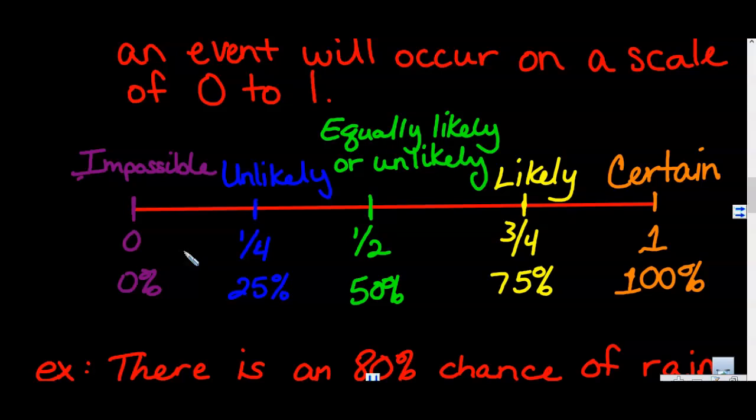And then we have likely, which is at 75% or 3/4. And finally, certain. It is absolutely certain that you are probably going to have homework at some point in your academic career. I'm sorry, it's just kind of the way it is. That is 100% probability that it's going to occur.